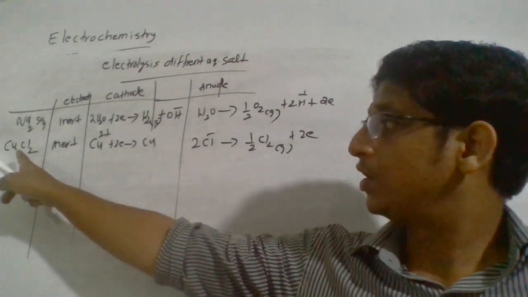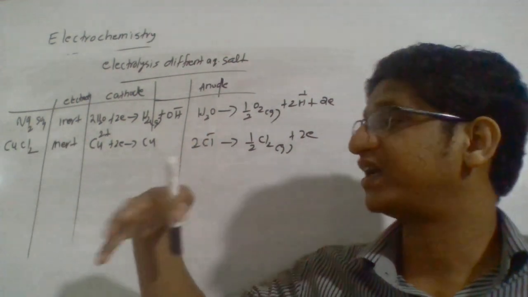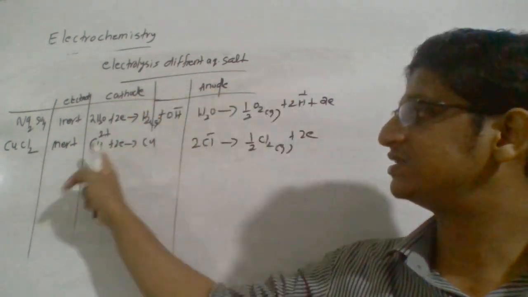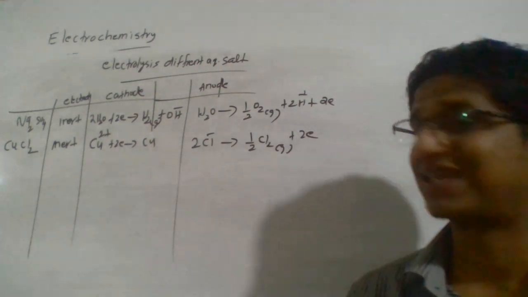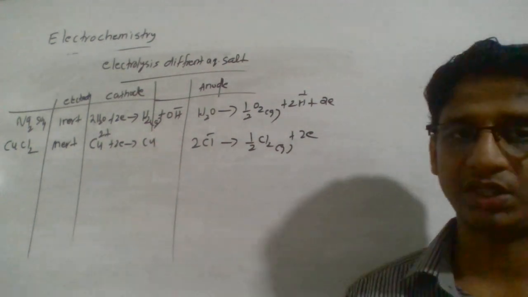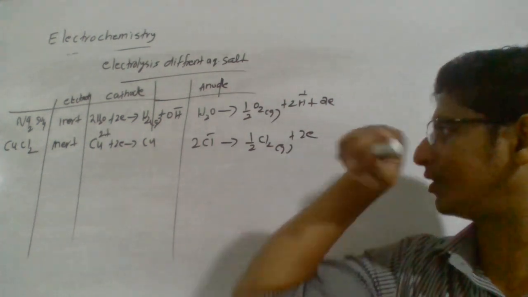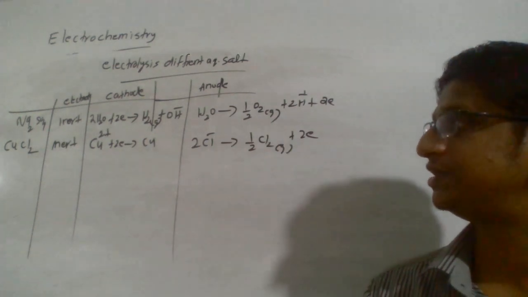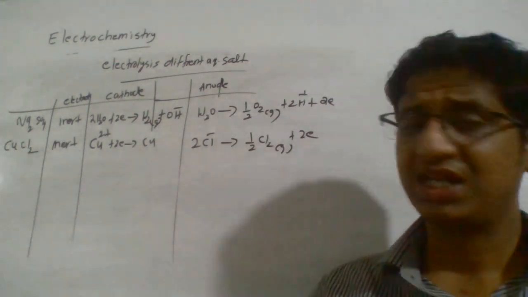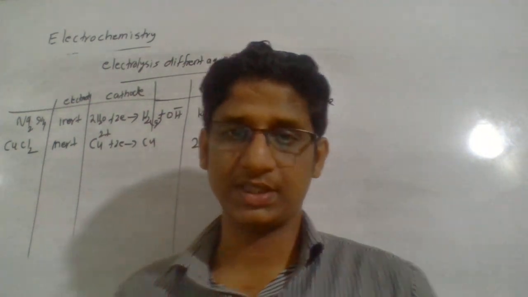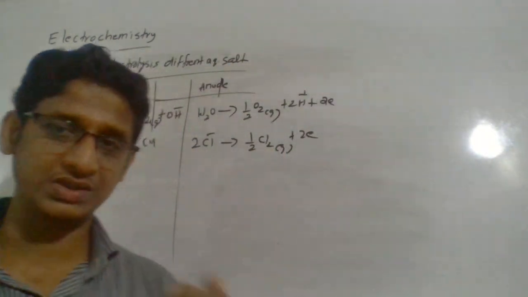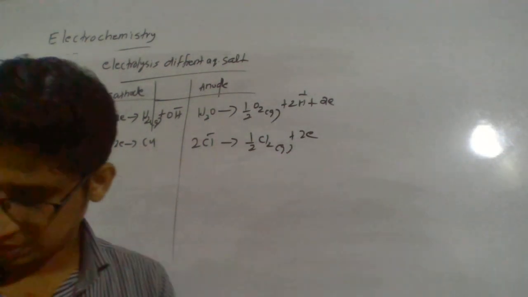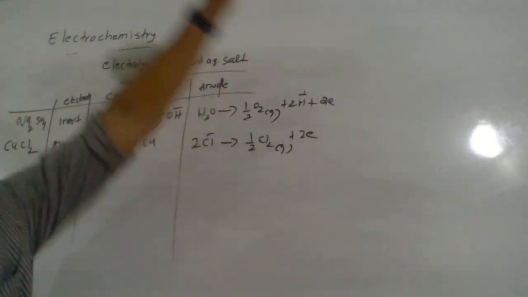So the copper ion has a higher tendency to undergo reduction. It is not the water which is reduced, it is the copper ion getting reduced at the cathode, so Cu2+ ion is converted into Cu. Chloride ion is converted into chlorine gas at the anode. Again, because the chloride ion and water will be there, because of the overpotential it is not the water getting oxidized to oxygen, it is the chloride ion getting oxidized in the electrolysis of aqueous copper chloride.